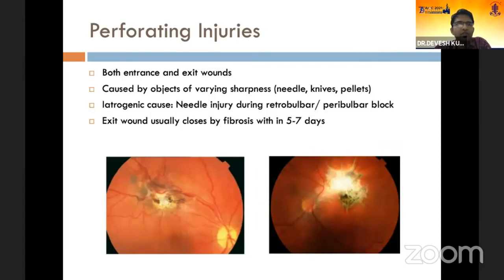Next, we have the perforating injuries, where there will be both an entry and exit wound caused by the same object. And the objects are usually very sharp, such as needles, knives, and pellets. And a common cause for perforating injury is a needle injury.